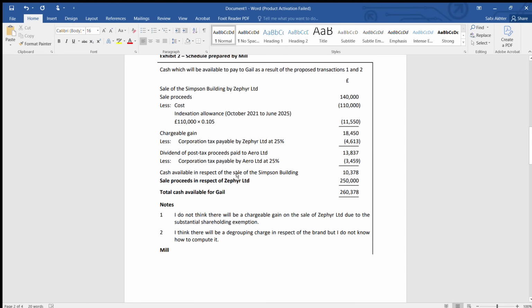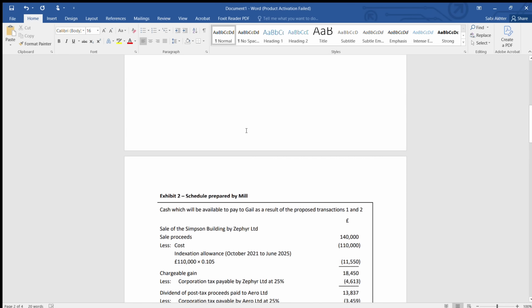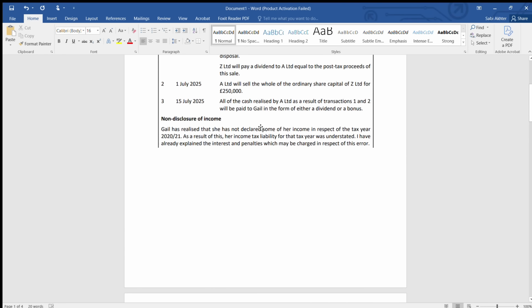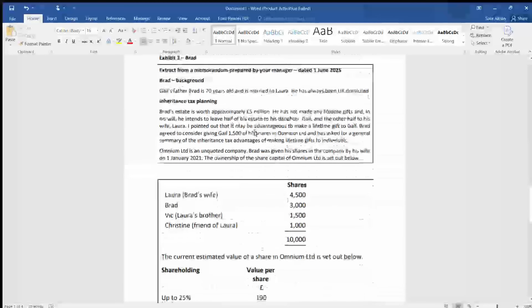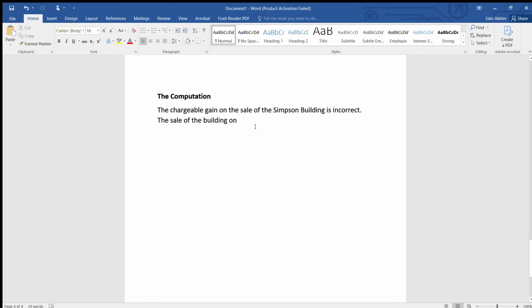As you can see, the sale took place on 1st October 2021. A sold a building Simpson to Z. They both are part of the group because A acquired whole of the ordinary share of Z. You understand? In 1st Jan 2017. So 1st October 2021. So you have to write the date. Remember, whenever a sale takes place, always write the date.